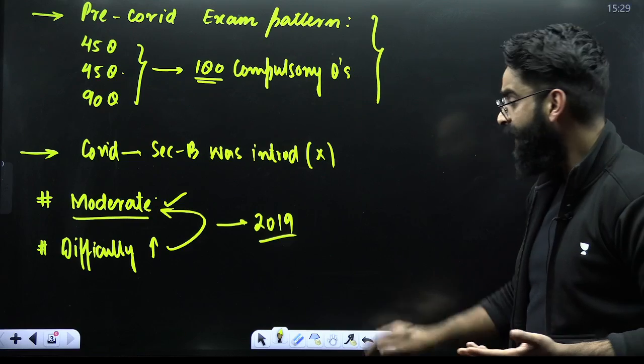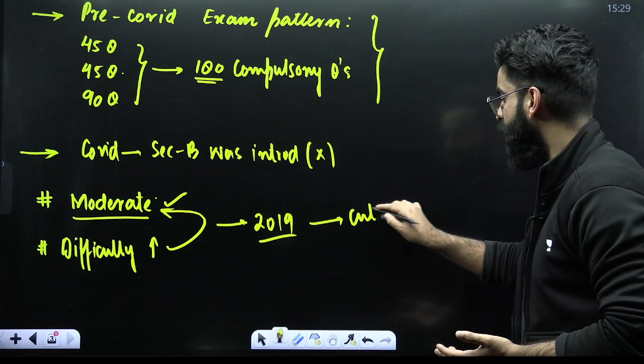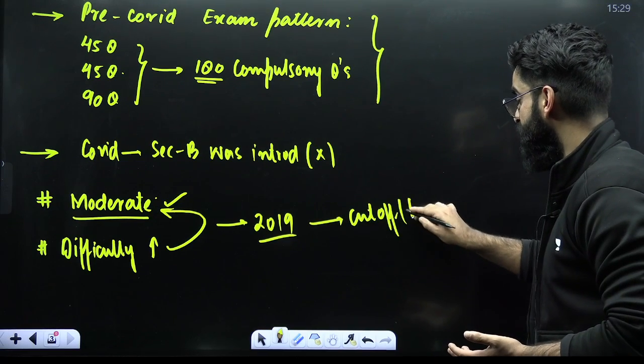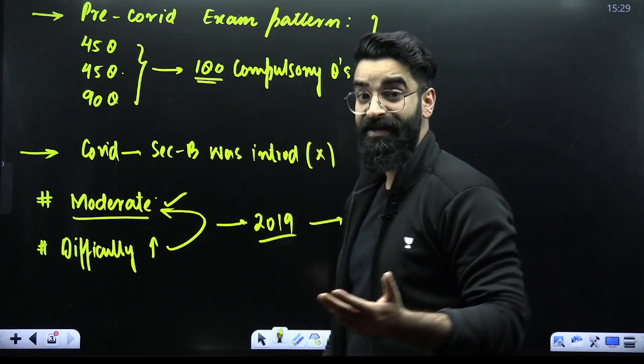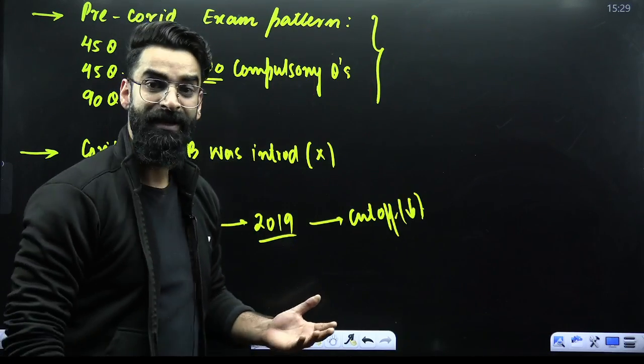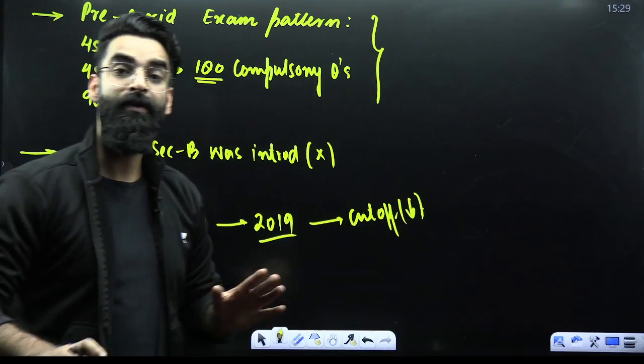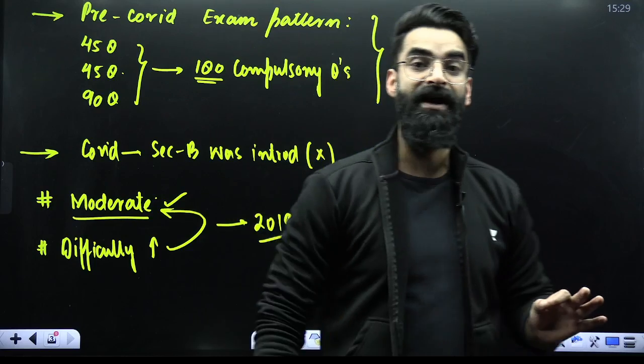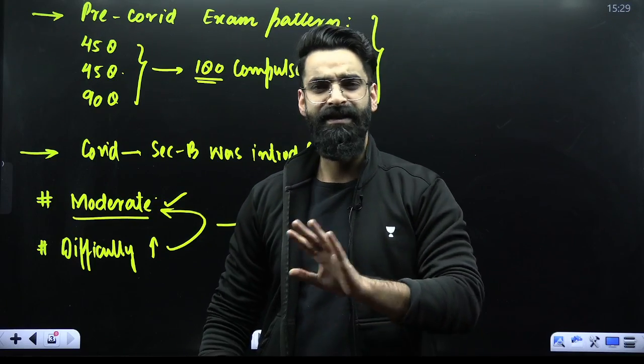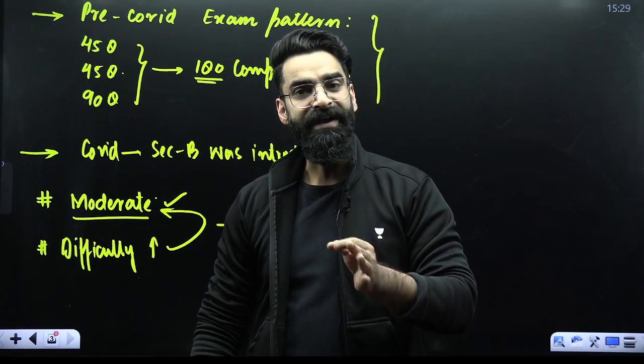So what will happen due to that? Definitely due to that, your cutoff, which used to be very, very high for the last 3-4 years, this year you are not going to have the same cutoff. Like last year, you had the cutoff of 650, 640. This year, you can expect a very low cutoff.